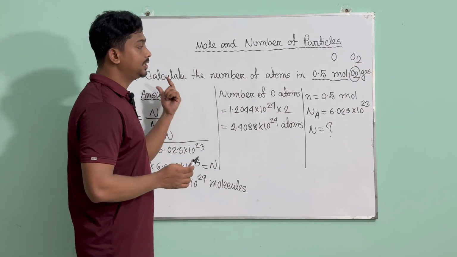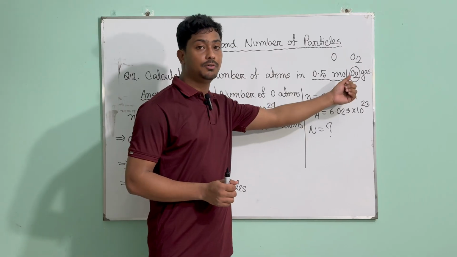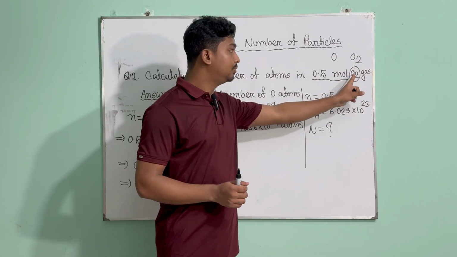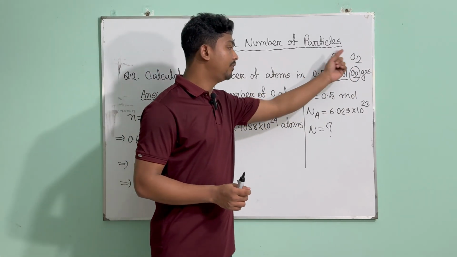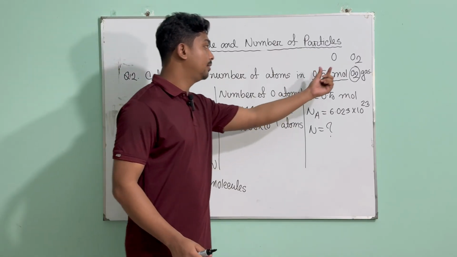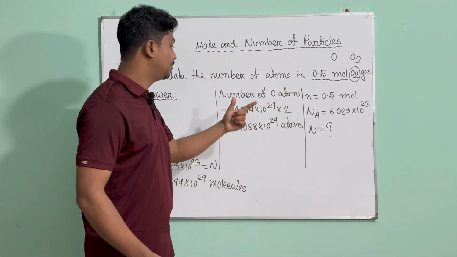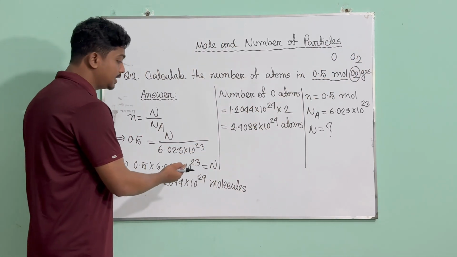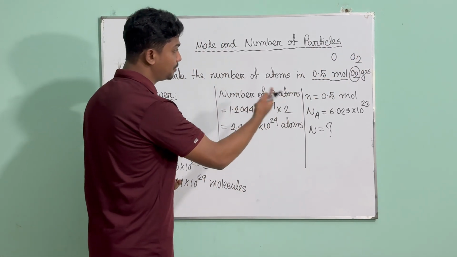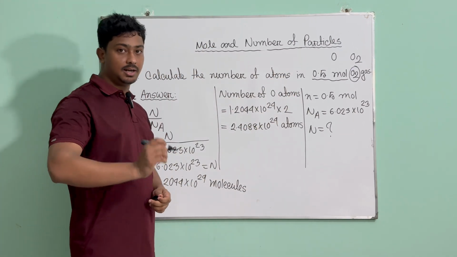So when you get a question like this, be careful about the symbol given. If they're asking for atoms but the symbol is a molecule, remember you have to use the ratio to find the number of atoms. Simply multiply by the number of atoms used to form the molecule. First of all, you find the number of molecules and multiply it by that number. You will have your number of atoms. I think it is clear now.